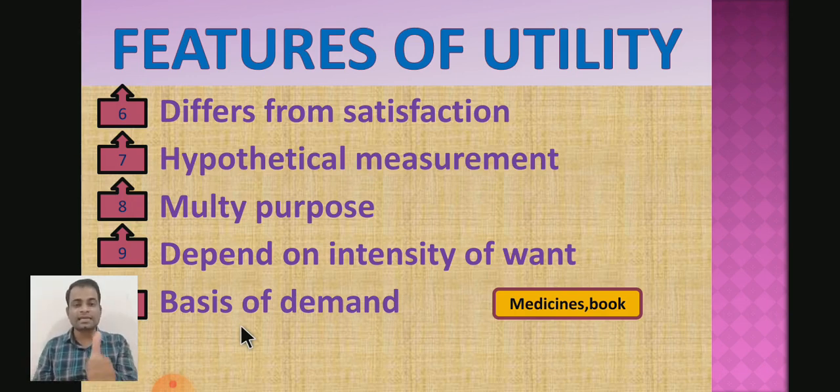Because an illiterate person will not derive utility from books, and therefore will not demand them. But a literate person will demand books because he may get knowledge from the books. In other words, he may get utility from the books. So books will be demanded by a literate person but not by an illiterate person.